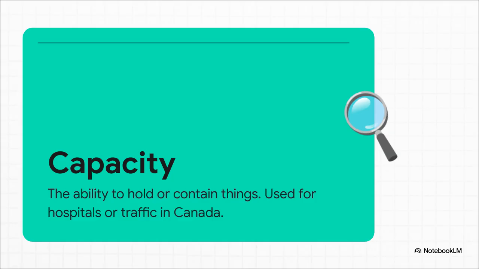Capacity. The Chinese translation is 容量,能力. So what's really interesting here is how Canadians actually use this word in daily life. Sure, you can talk about the storage capacity of your laptop not being able to handle a large program, but if you really want to impress the examiner, use it to complain about public services. In Canada, it's extremely common to hear someone say, the hospital is running at full capacity, which just means the emergency room is completely full and wait times are huge. You can also apply it to public transit. Drop the phrase at full capacity into a CELPIP complaint letter and watch your lexical resource score skyrocket.